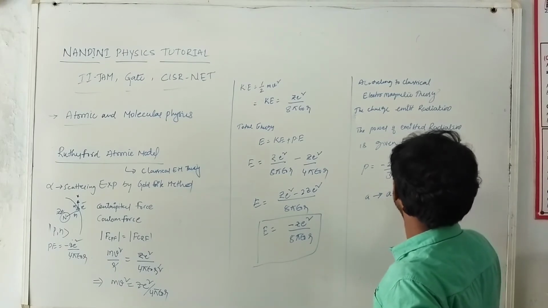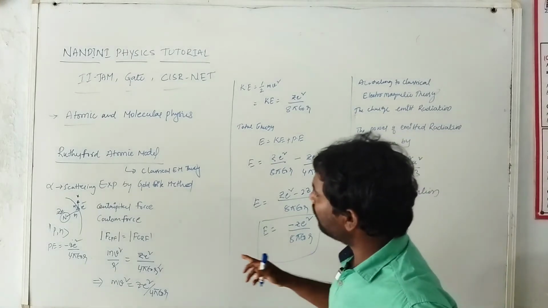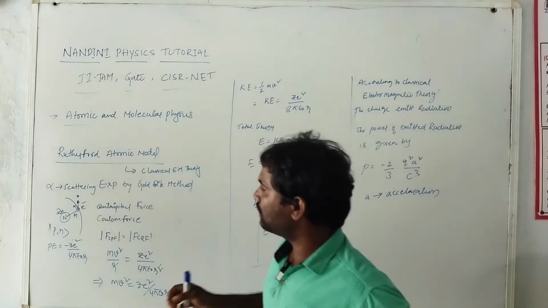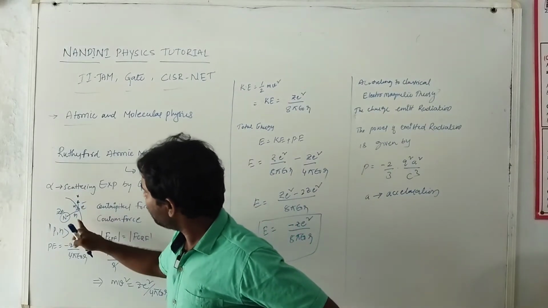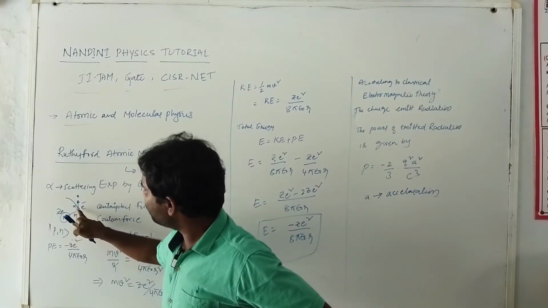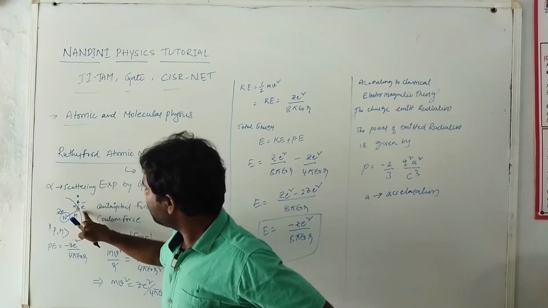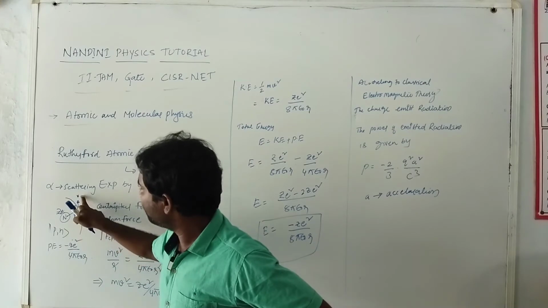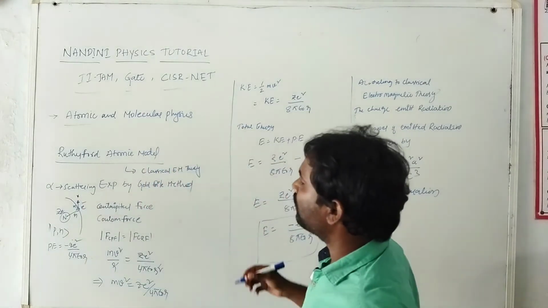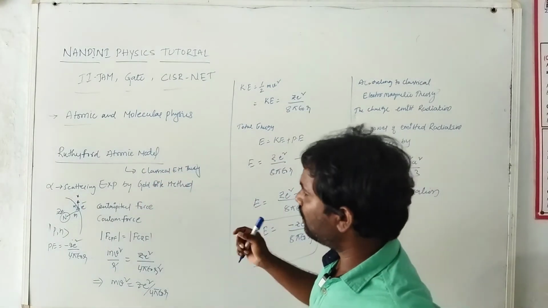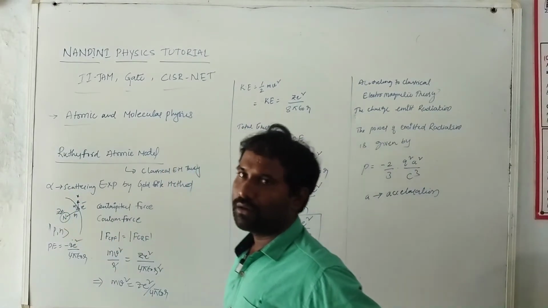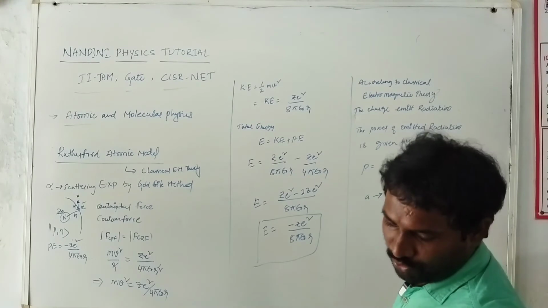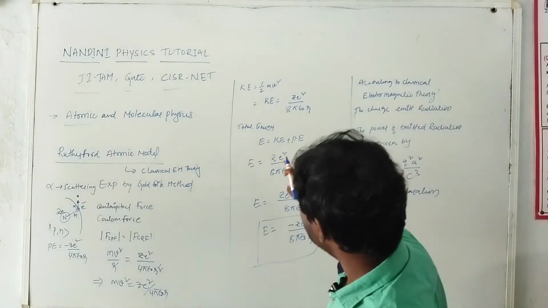Which acceleration? This electron is revolving in this stationary orbit with some velocity, because the mass of this electron is m, and the electron is revolving in this circular orbit with sufficient velocity. So the velocity square divided by the distance is nothing but acceleration. I want to find the acceleration from this equation.